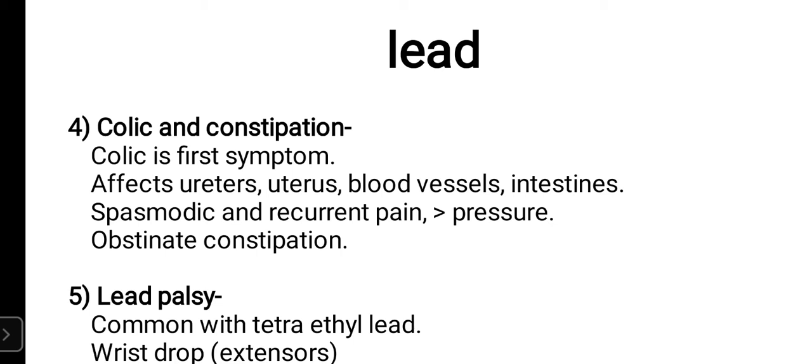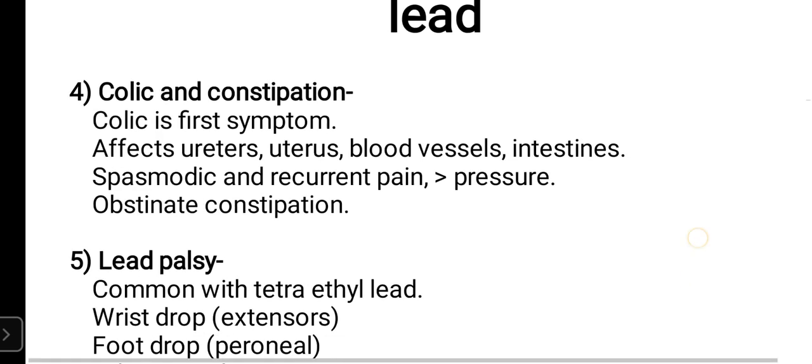So with colic affecting the ureters, the patient will have ureteric colic like symptoms. In the uterus, spasmodic contraction will cause colicky pain in the pelvic region, and also of the intestine. The pain is spasmodic in nature and recurring. Meaning colics will come and go, the patient will have a pain free period between the two attacks of pain. That's why we have called it recurrent pain.